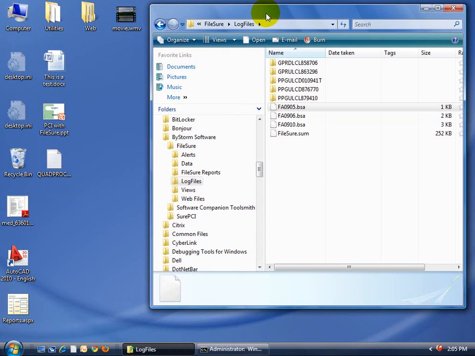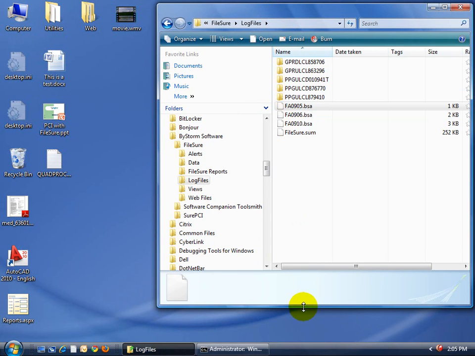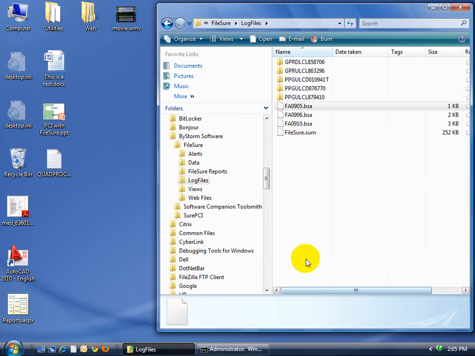All right, here's our audit logs. We did not use a commercial database like most other products did because we knew that an administrator or even a DBA has complete reign. He's a power user. He can do whatever he pleases in that database. So what FileSure uses instead is a file-based SQL engine, and they're compressed and encrypted, and here they are in the log files. This is May of '09, this is June of '09, and then there's October of '09, which is this month.